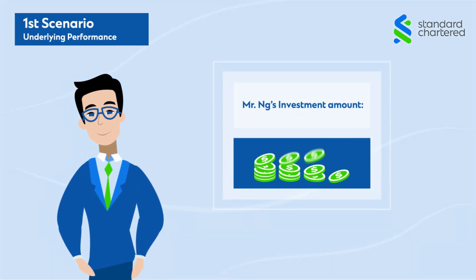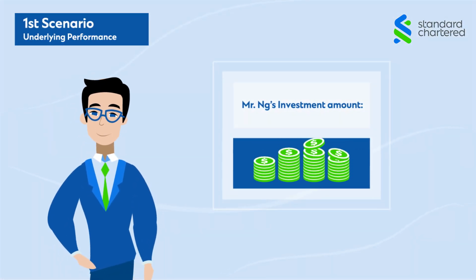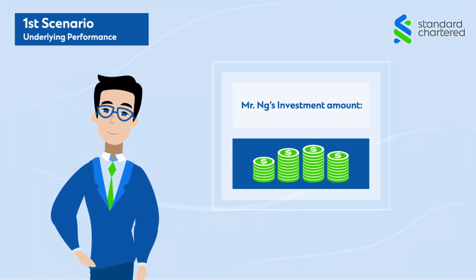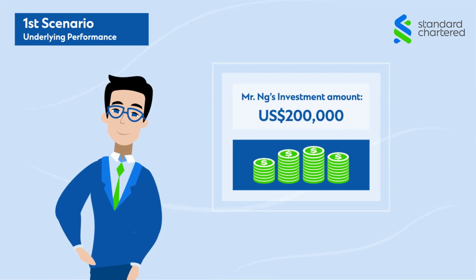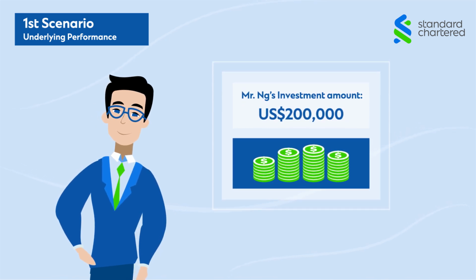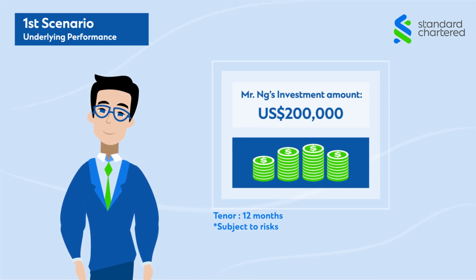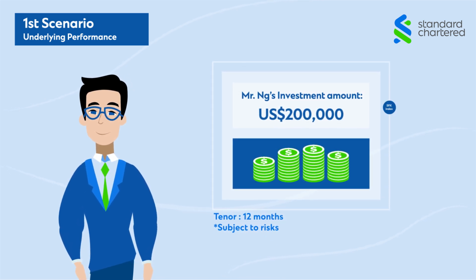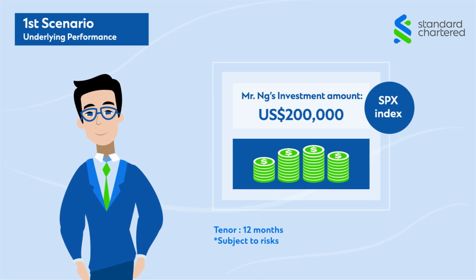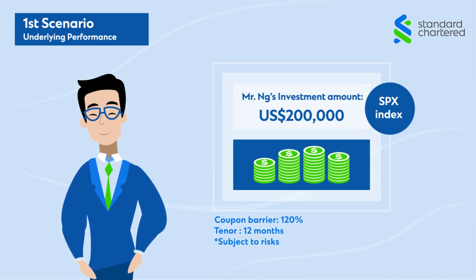This note is based on the performance of the underlying asset. Mr. Ng is looking at investing $200,000 in structured notes with principal back at maturity. The tenure of the note is 12 months and the underlying asset is the SPX index. The coupon barrier is at 120%.